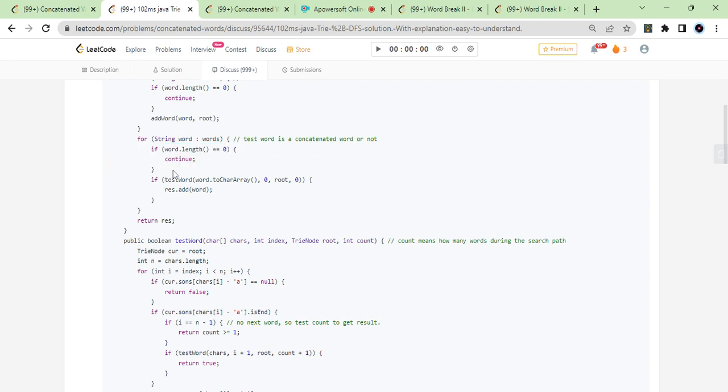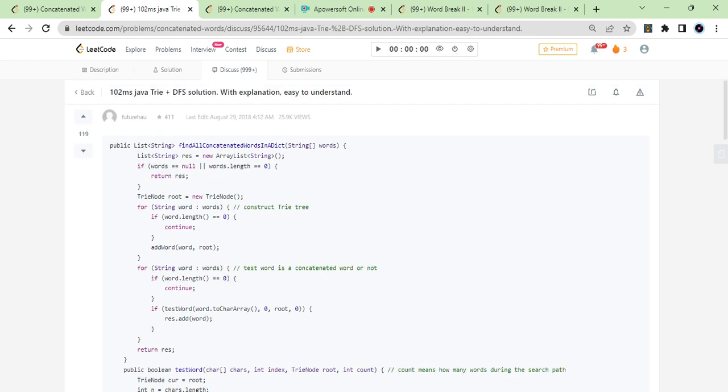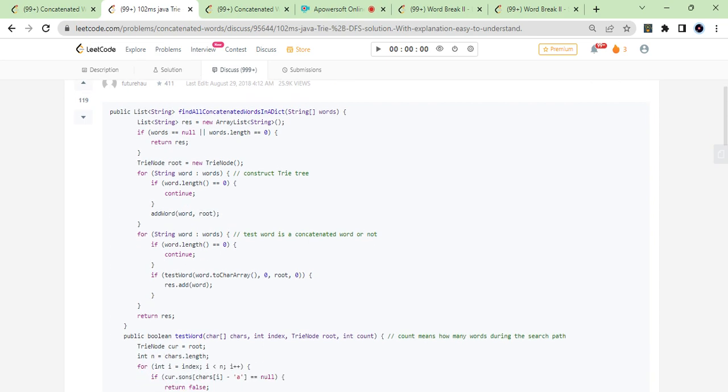If this is a function, it will return whether it's good or not. If it is good, then result dot add, and at last return result. So this is the logic for him as well. But the one thing which I quite liked about this is that he has used a trie, so obviously full credits to him. But trie, hmm.